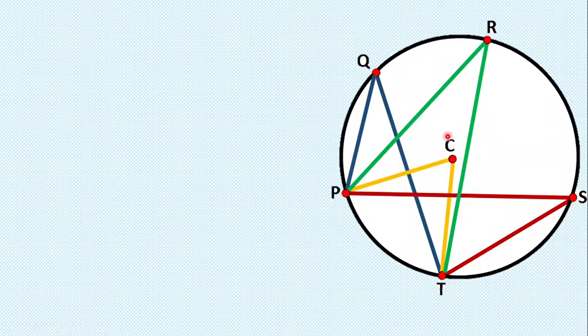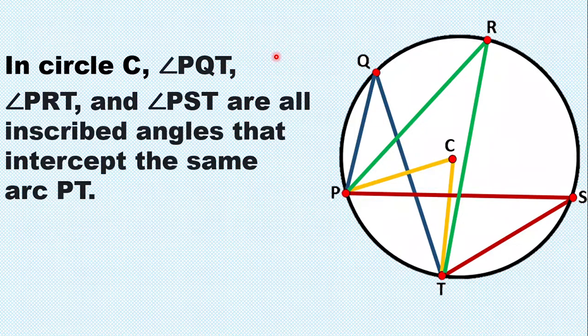Okay, so in this figure, we call this circle C because the center is point C. So the circle is named after its center. In circle C, angle PQT, angle PRT, and angle PST are all inscribed angles. So yung angle PQT, saan dito yung angle PQT? Ito yung angle PQT in color blue, then yung angle PRT in color green, angle PST in color red.